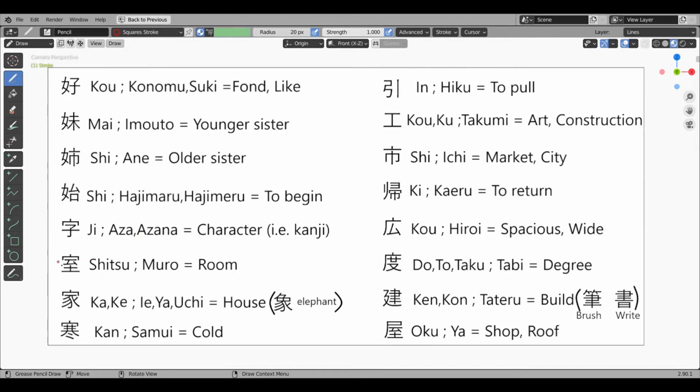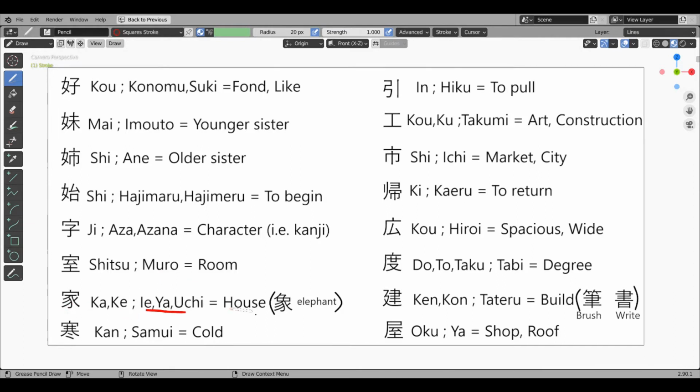Shitsu, room kanji. This kanji has a sole radical between a lid or top and mud radical. So this means someone lying between floor and roof. So this kanji indicates a room. Kunyomi, which is not very often used, is muro.